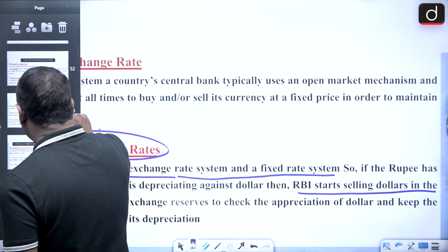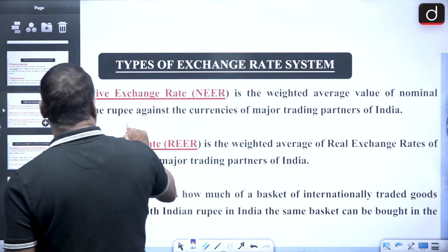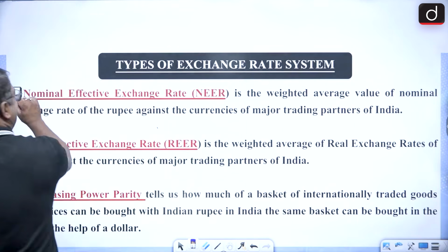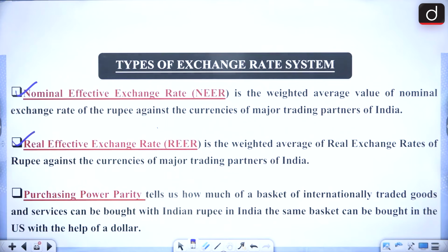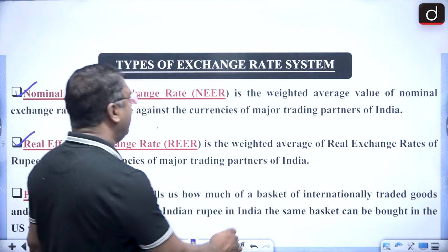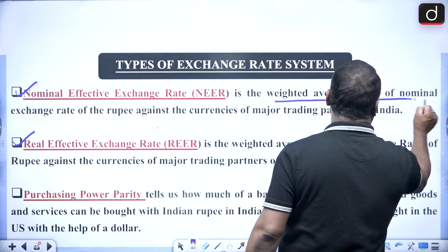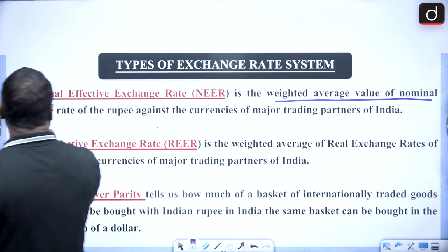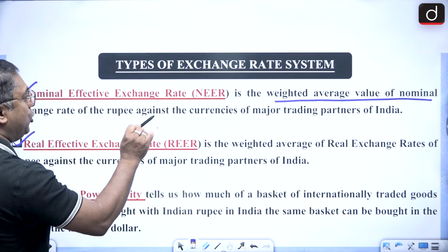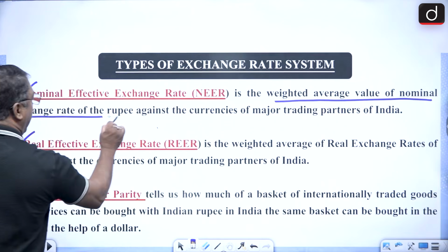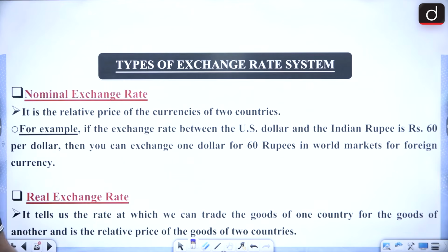And there are very important things with regard to NEER and REER. Remember, NEER is the weighted average value of the nominal exchange rate of the rupee. Now, what is this nominal exchange rate?